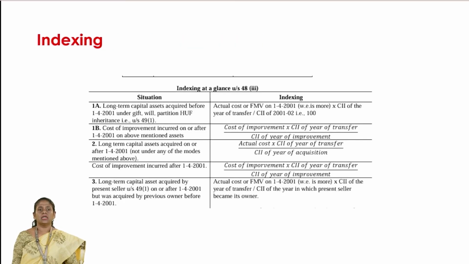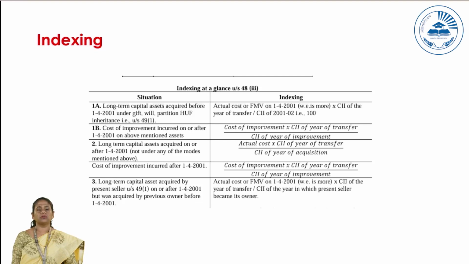This is the way we compute indexing. Suppose a long-term capital asset was purchased before 1/4/2001, and it is also acquired under a gift. To compute the indexed cost, take either the actual cost or the fair market value, whichever is higher, divide it by the base year index, and multiply by the current inflation index, which is 348. For the cost of improvement incurred on or after 1/4/2001, the formula is the cost of improvement divided by that year's index value, multiplied by the current year index value.